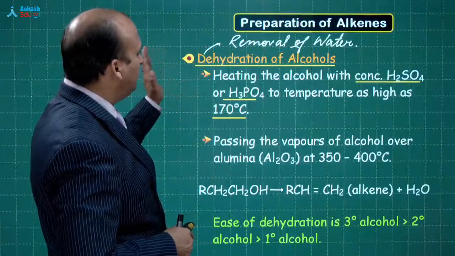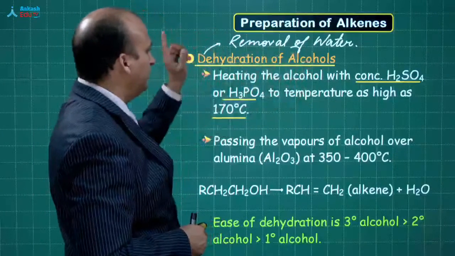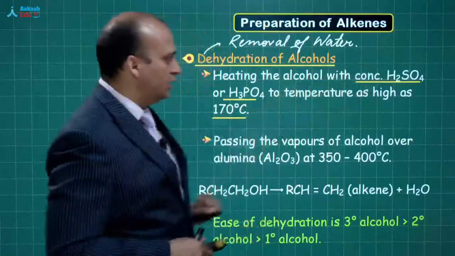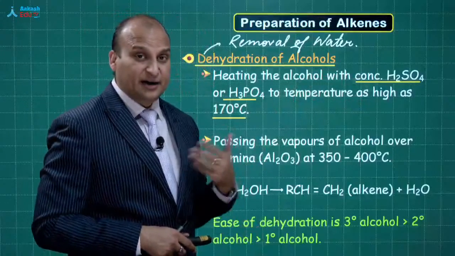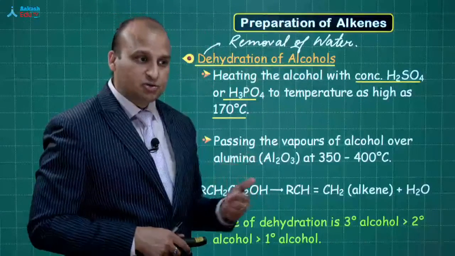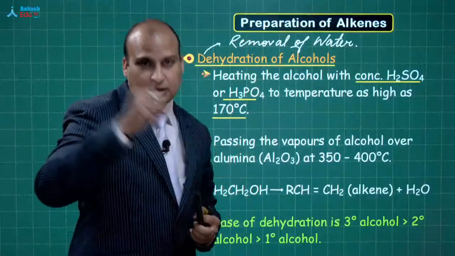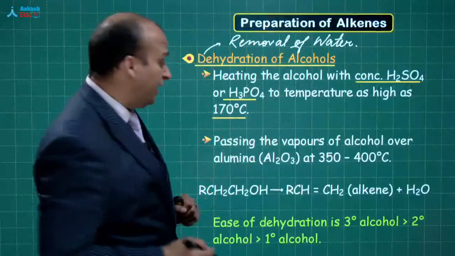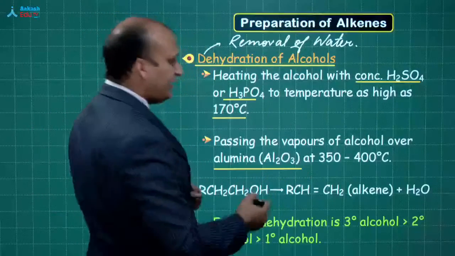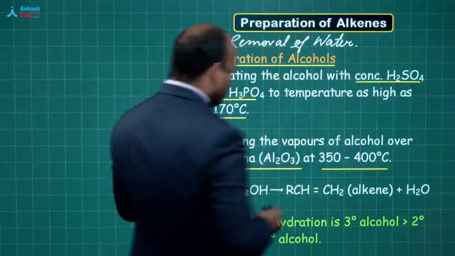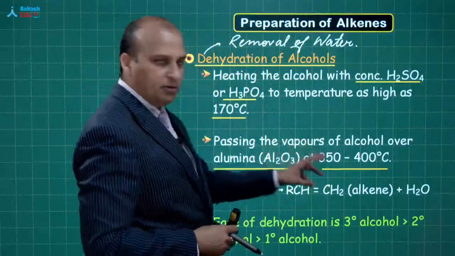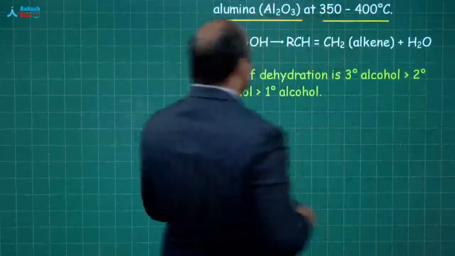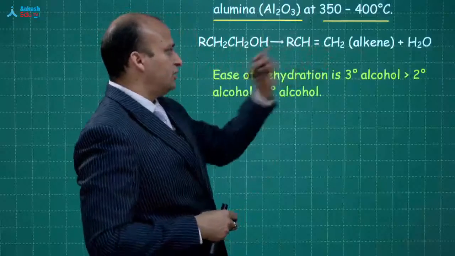So, we are talking about dehydration of alcohols over here. Removal of water is dehydration. We can use strong acids. These are dehydrating agents. I mean, concentrated H2SO4 is a dehydrating agent. It will absorb, suck out the water. Similarly, H3PO4 at high temperature, or you may use alumina, that is Al2O3 at high temperature. They'll take out the water molecule and will form the alkene. Now see, this is the alcohol. You take out the water and you form the alkene.